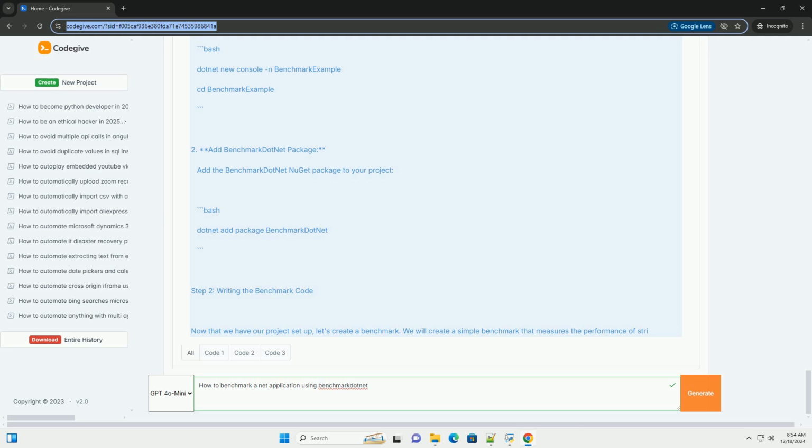Step 4, understanding the output. After you run the benchmark, you will see output similar to this. Method, Mean, Error, StdDev, Gen0, Gen1, Gen2, Allocated.